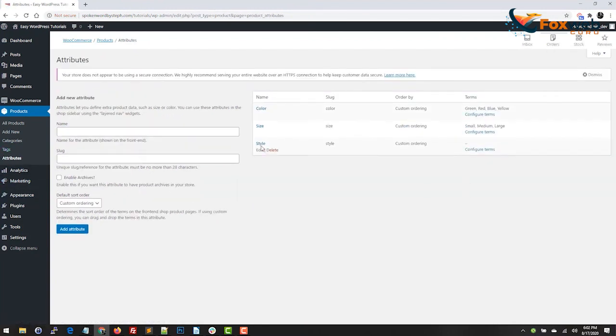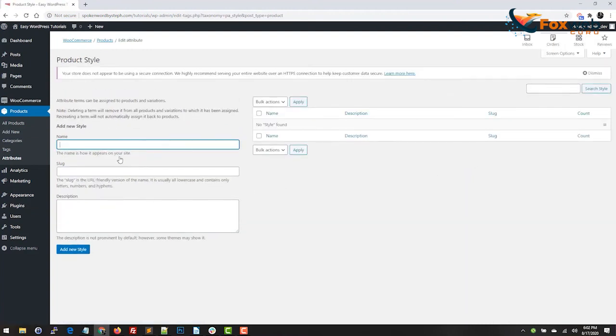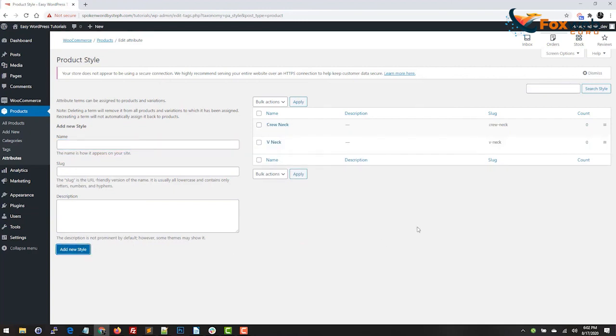And then for style, we're going to configure the terms. And we'll just do... this would be like if we're creating a t-shirt design that has multiple different types of styles for printing on. So maybe you have a crew neck, or maybe you have a V-neck, maybe you have regular, but I'm just going to add these two in here for now.